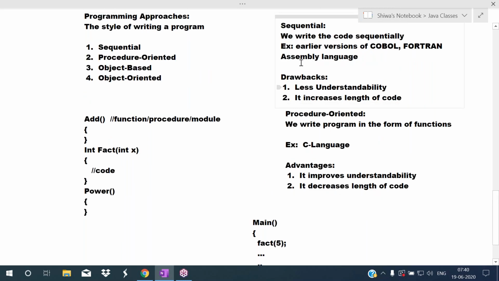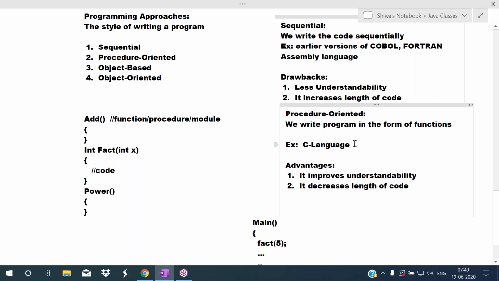To avoid these two drawbacks, they introduced another approach, another style of programming. That is procedure oriented. In the procedure oriented approach, we write the programs in the form of functions. In the sequential approach, we write sequentially. That is one style. In the procedure oriented approach, we write in the form of functions. We split those lines into parts, and I call each part a function.